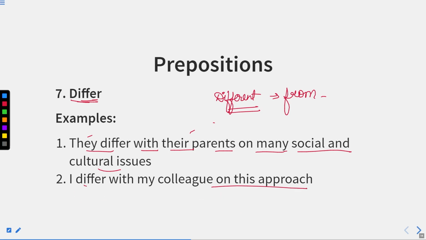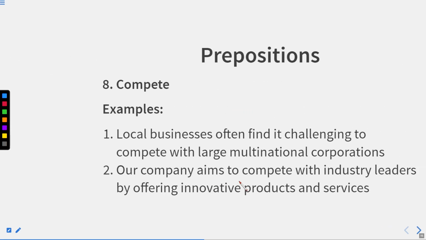So whenever we use differ with, we can show the particular matter on which we differ with each other, that is, we can show it with the preposition on. Now let us move to the next one.